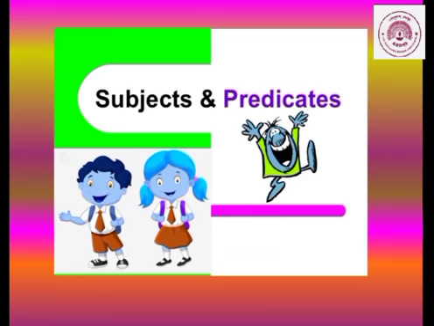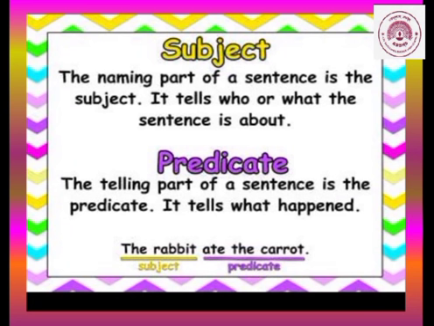So children, I hope you all have understood what are subjects and what are predicates. Now let us just revise our topic, okay? So, what are subjects? In short, the naming part of a sentence is the subject. It tells who or what the sentence is about. And what is the predicate? The telling part of a sentence is the predicate. It tells what happened. Okay. An example is given below. The rabbit ate the carrot. So, who ate? The rabbit. So, it is a subject. Ate the carrot is a predicate.